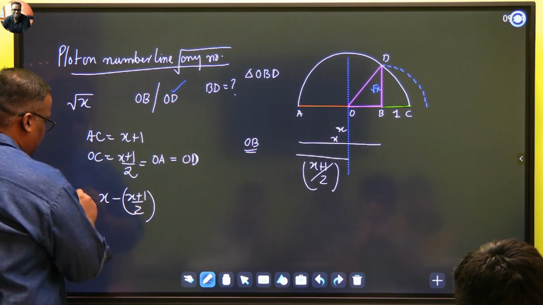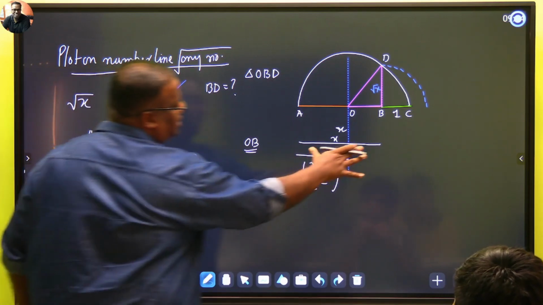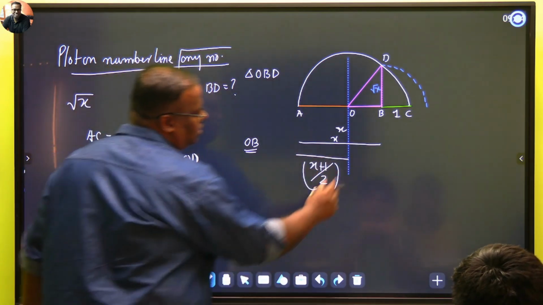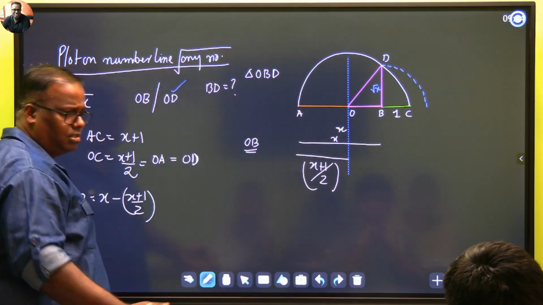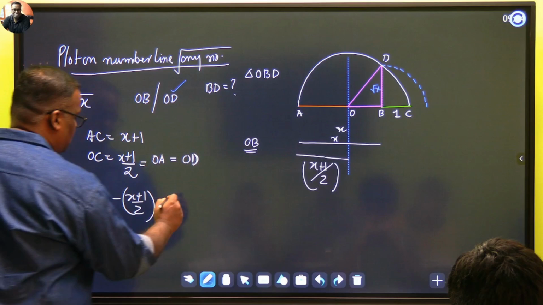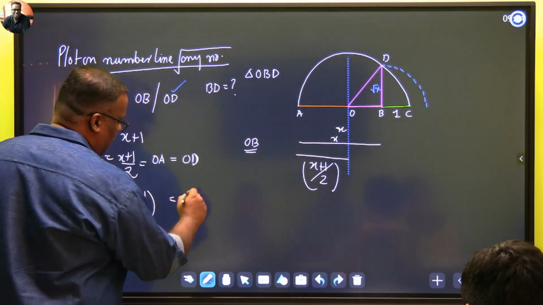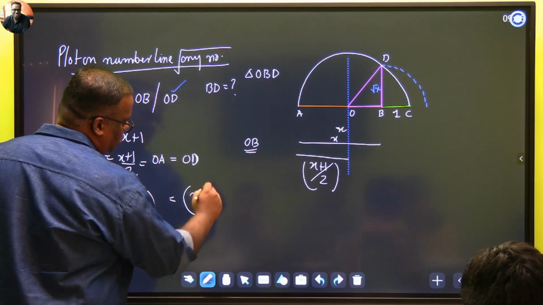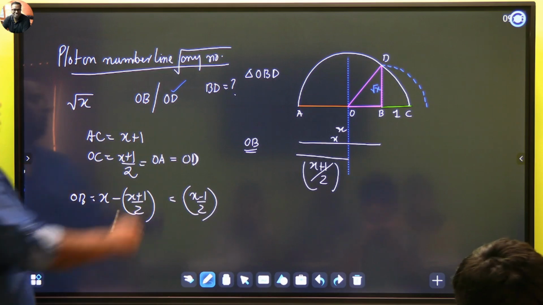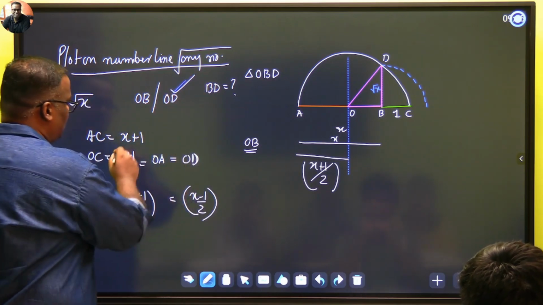Now just see whether this is correct or not. X से निकाल दोगे x मान, x minus this. ठीक है, clear? इसको करो, करने से 2x minus x. 2x minus x is how much? X minus 1 by 2. ये वैल्यू आ गया. OD का वैल्यू आ गया आपके पास. OD का वैल्यू ये है.